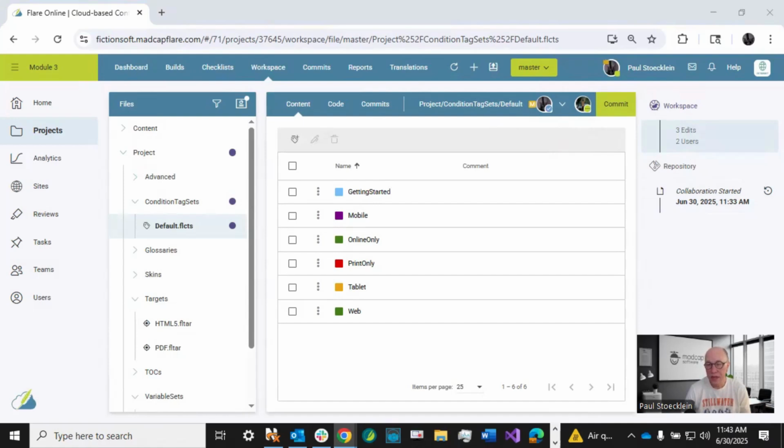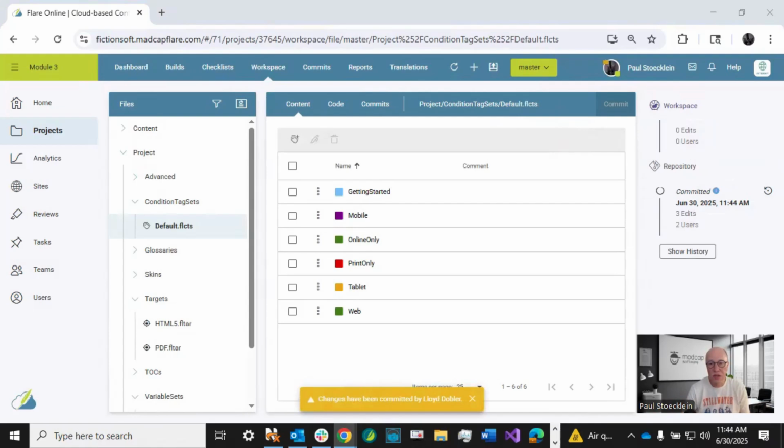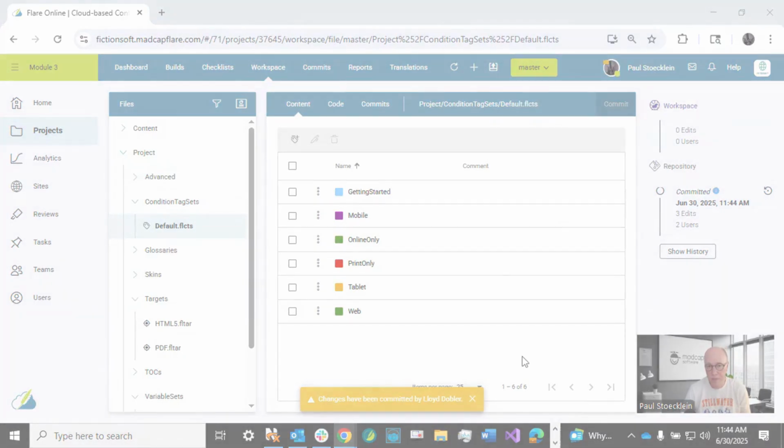So Lloyd decides, all right, I'm done. So he goes in, he clicks commit, and he puts in a commit message and clicks commit. And once he does this, this button now is disabled because the work has ended for now and these things have been committed to the repository, and I get this little message down here saying as much. The indicators go away. So it's just a much better way to work if you have multiple people.